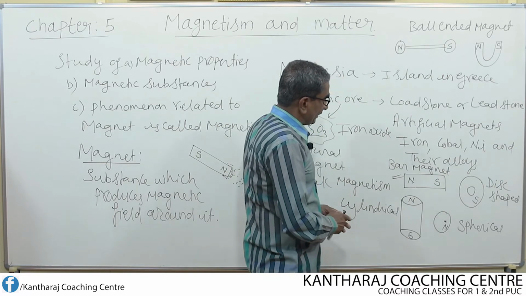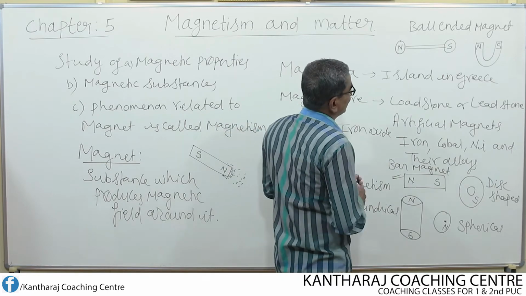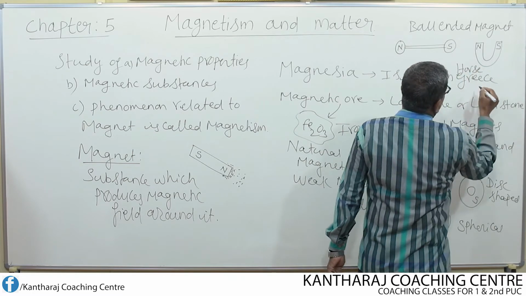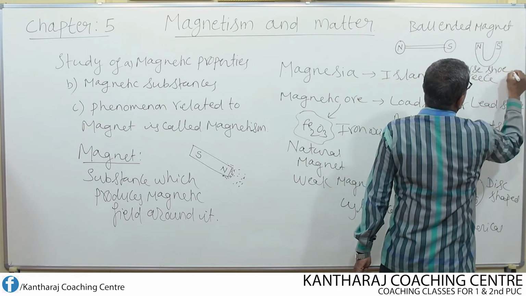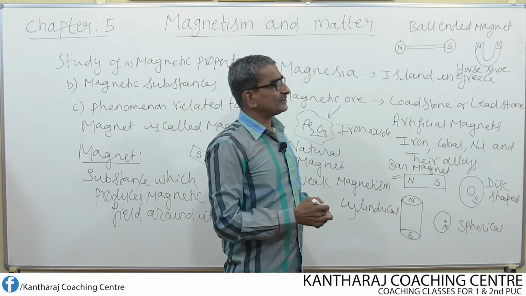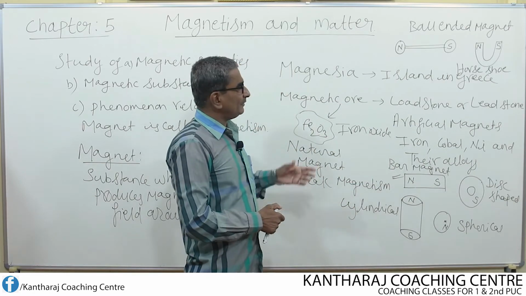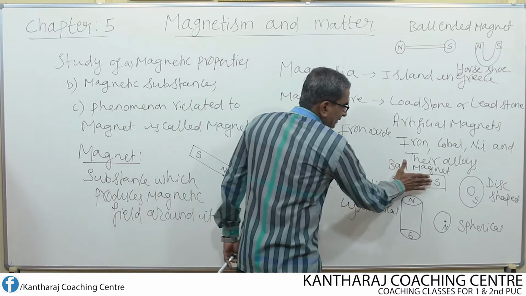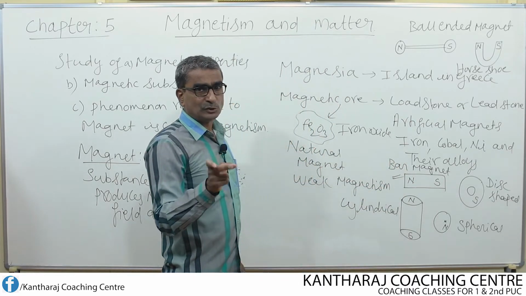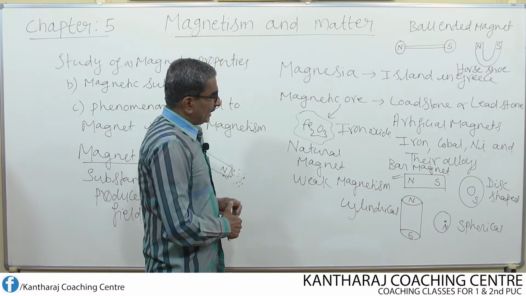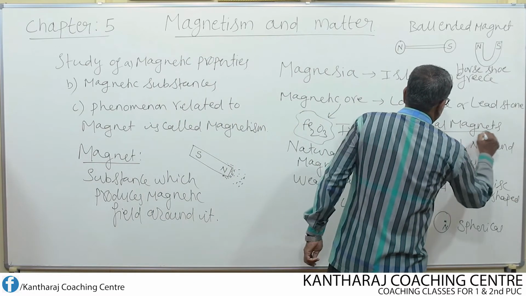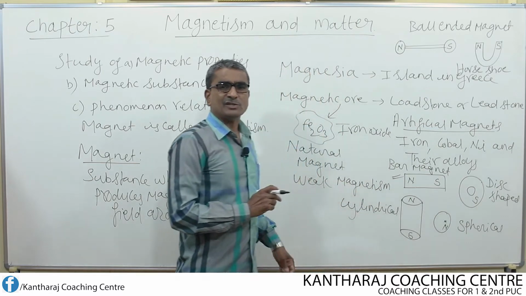Now suppose I consider the bar magnet as well as the horseshoe shaped magnet. These magnets are used commonly in the physics lab. And one more thing about these artificial magnets is that they are very, very strong.